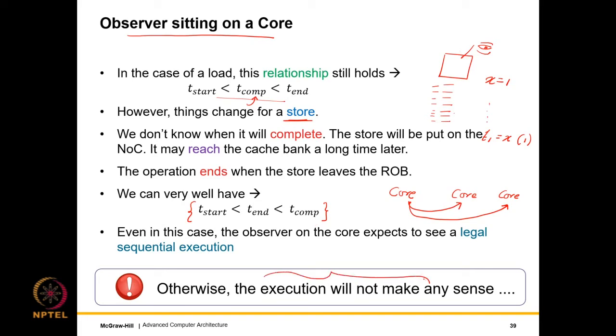Otherwise, the execution will stop making any sense to me, and the typical assembly programs that we write will just stop working, right? If you think about it theoretically for a program, there are two assumptions that we make. If these are the assembly instructions, we execute the first one, then the next, then the next, and so on. Whenever we read, we get the value of the latest write. These are the only two assumptions that we make for a single threaded program. Even if you have other cores, this abstraction still has to hold true.